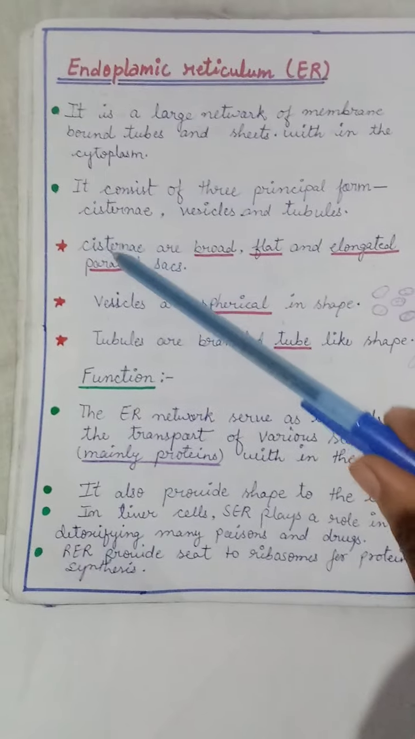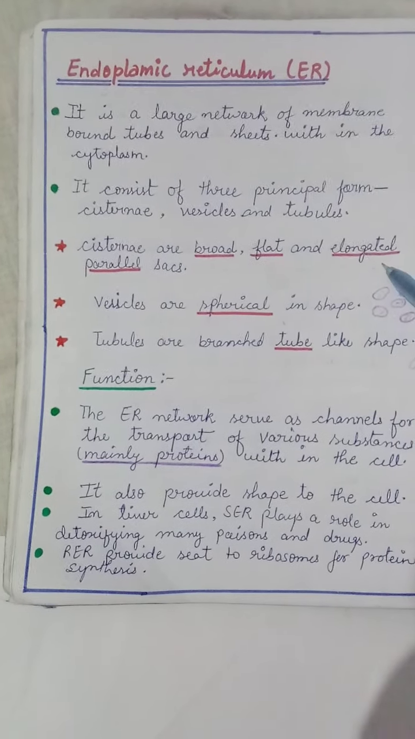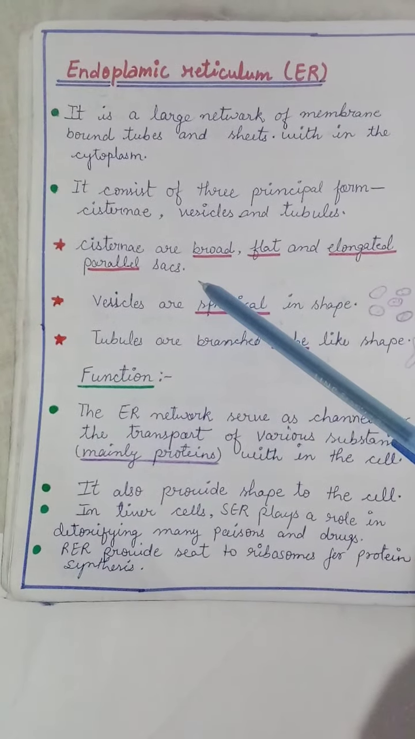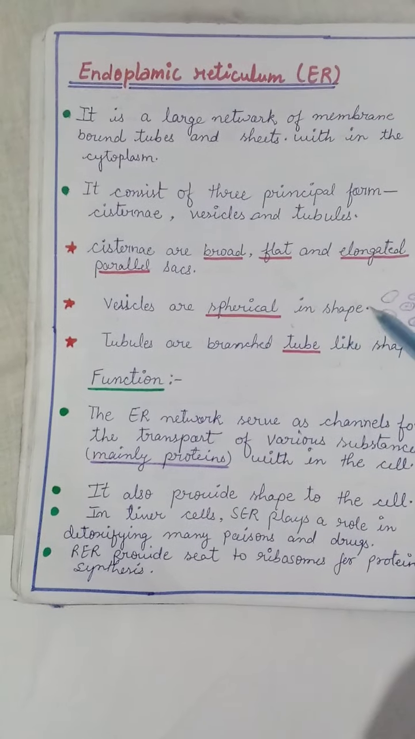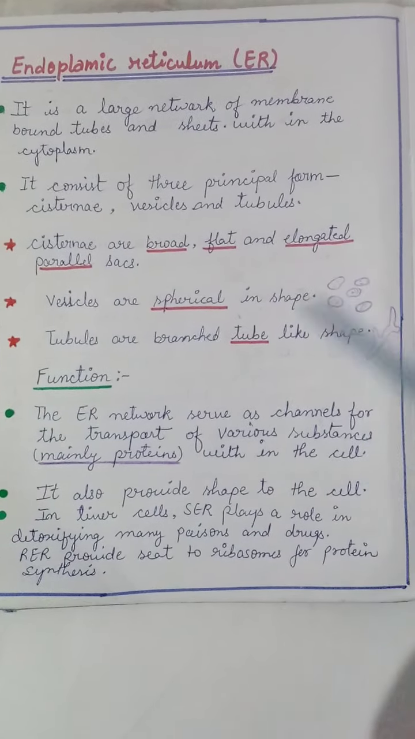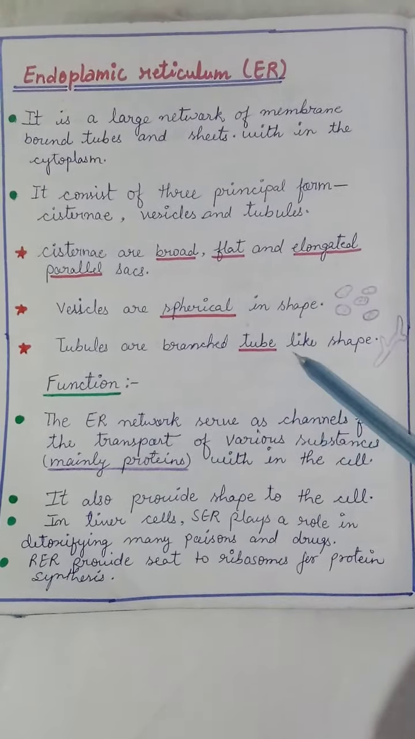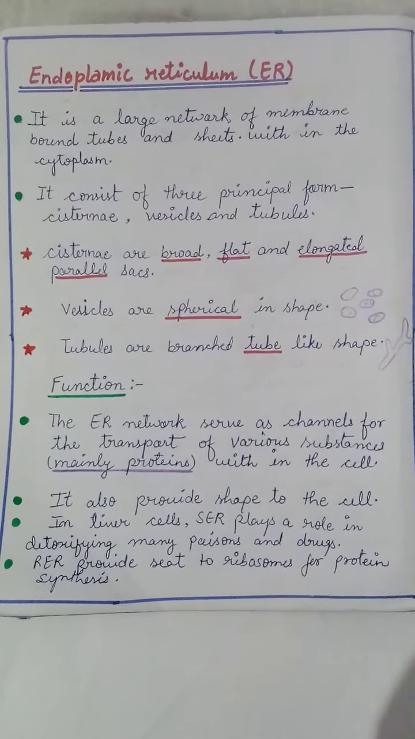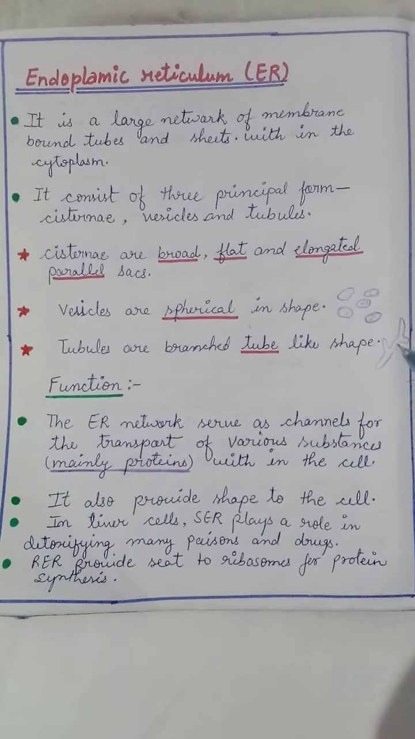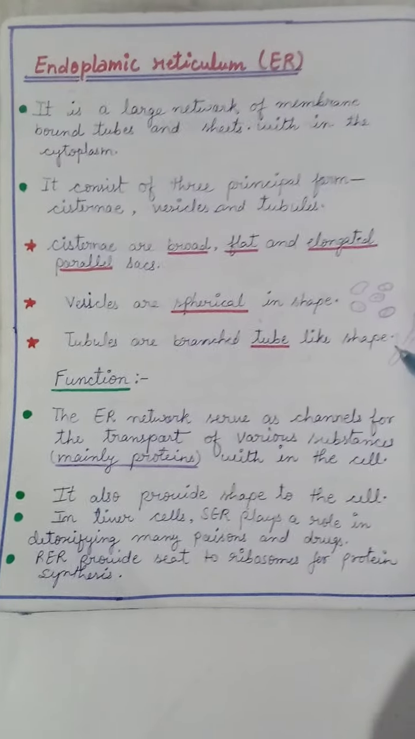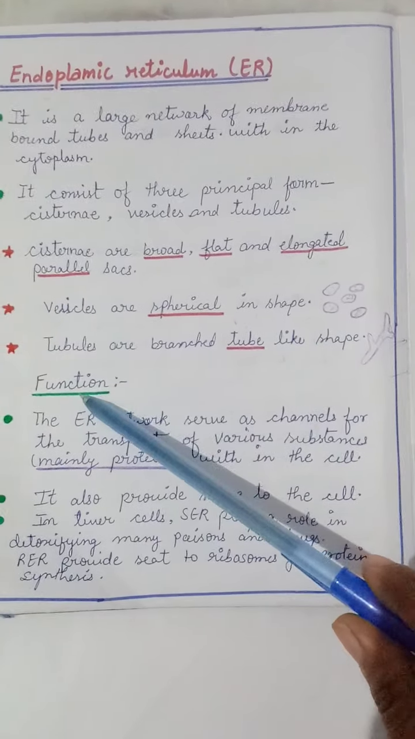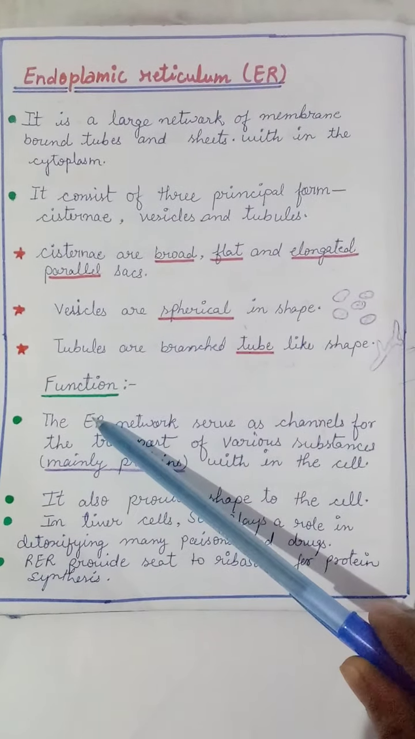Cisternae are the broad, flat, elongated, parallel sacs. Vesicles are spherical in shape. You can see the shape. Tubules are branched, tube-like structures like this. There's a tube-like structure and a branch is also present. Next, the function of the endoplasmic reticulum.